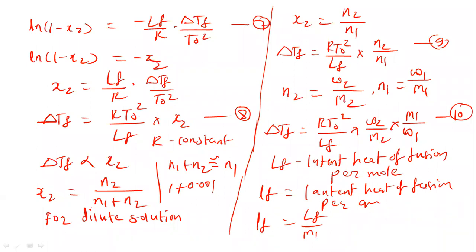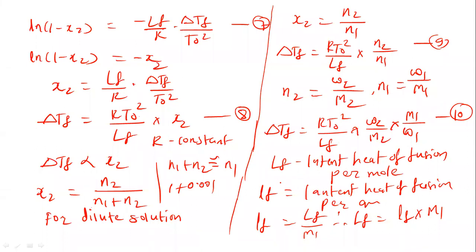When we are dividing by molecular weight, the per mole gets cancelled. The latent heat of fusion is per mole, and the molecular weight has the unit per mole, so per mole gets cancelled. This is per gram now. Therefore capital LF is equal to small lf into M1. So we can substitute this now. Small lf is the latent heat of fusion per gram.